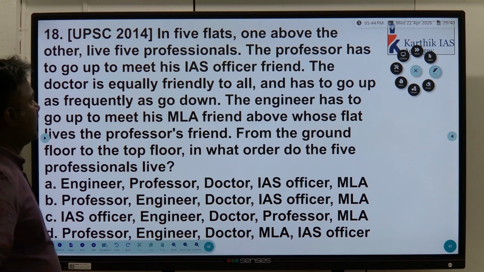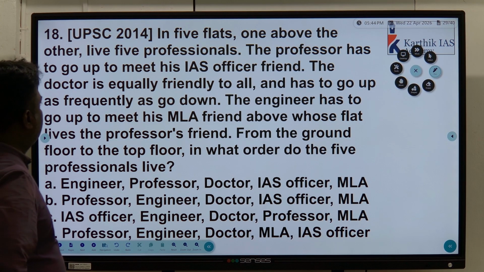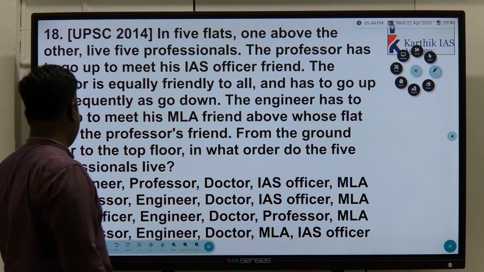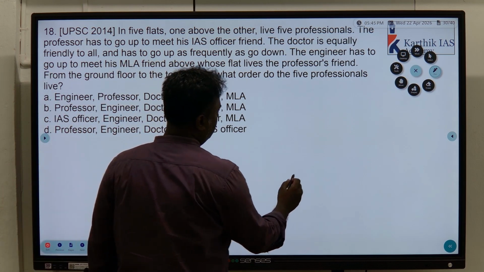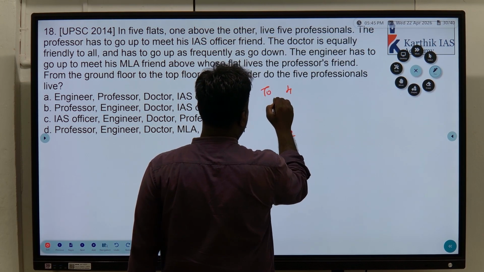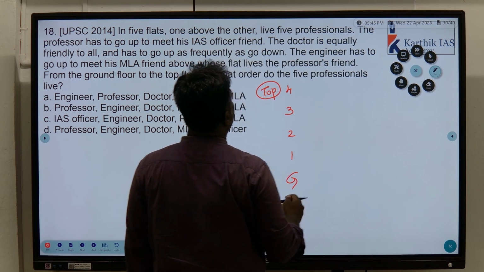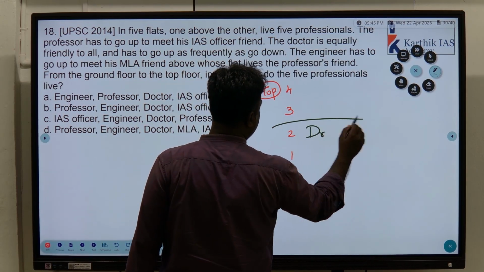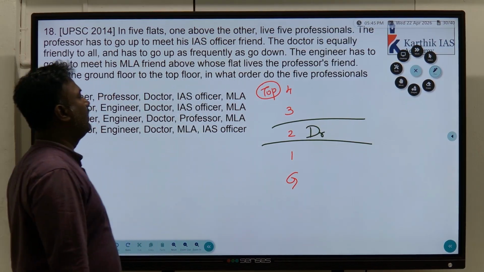This is an interesting question, 2014 question. There are 5 professionals. The professor has to go up to meet his IAS friend. The doctor is equally friend to all and has to go up as frequently as go down. The engineer has to go up to meet his MLA friend, above whose flat lives the professor's friend. From the ground floor to the top floor. Okay. So ground floor, 1, 2, 3, 4. Top floor. This is the top floor. Consider it like this. So we know that the doctor is equally friend to all. So doctor will come here. Understand? Doctor is equally friend to all.